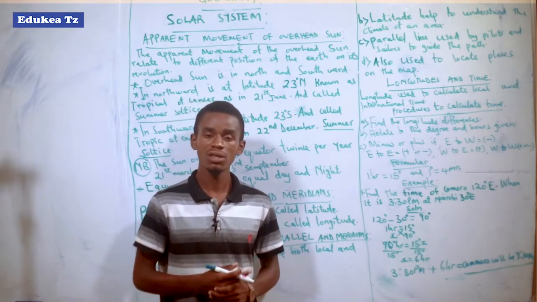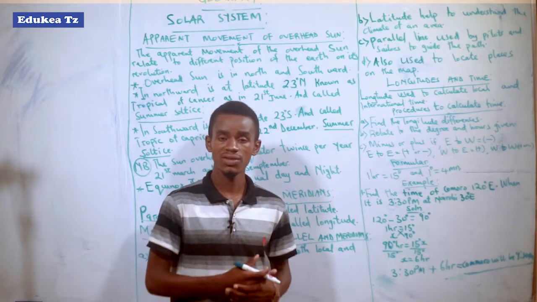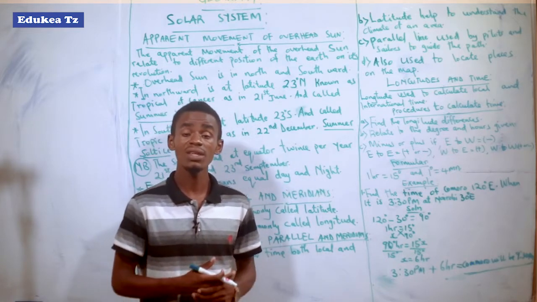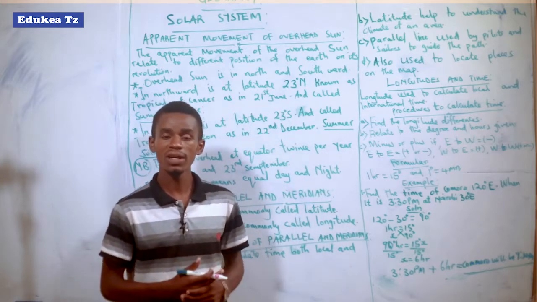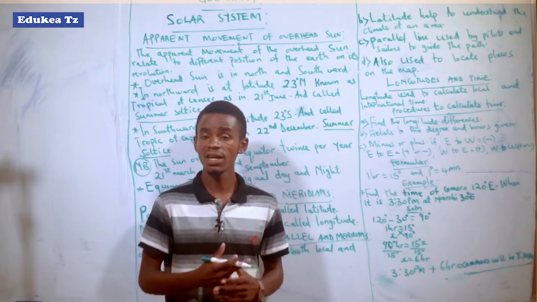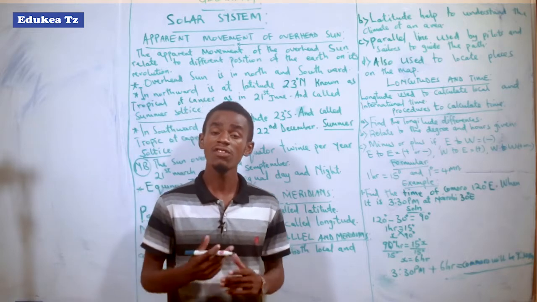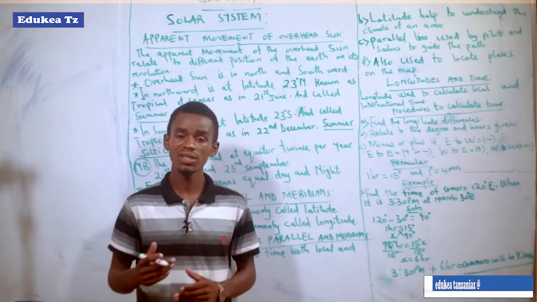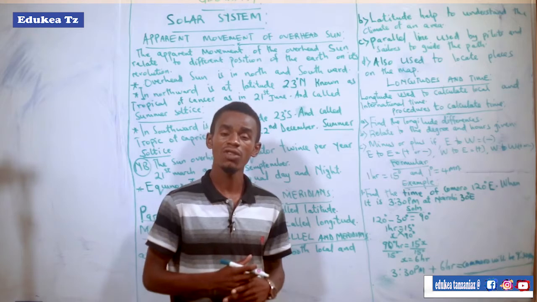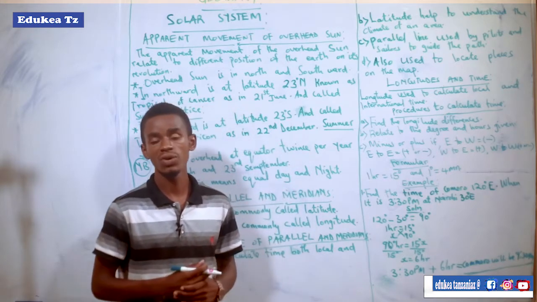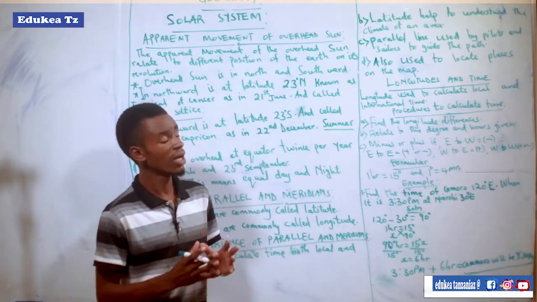Sometimes we see the sun in the low parts. For example, during the morning at sunrise, we see the sun in the east, at the lower part. That is the first position of the sun. Also, at midday, the sun is vertical to the earth. And in the evening, we see the sun in the west. So I can say there are three positions of the sun when directed to the earth's surface. That is the similarity.